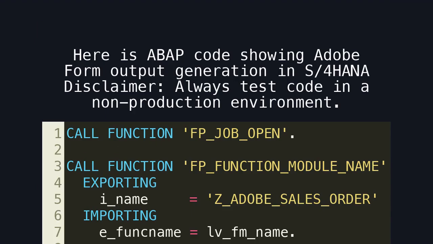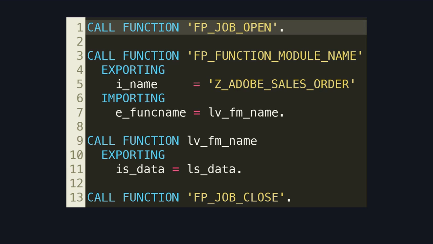Here is ABAP code showing Adobe Form output generation in S4 HANA. Disclaimer: always test code in a non-production environment. Here is the Adobe Forms runtime pattern. It initializes a form job context, supports PDF rendering, and integrates cleanly with output management.